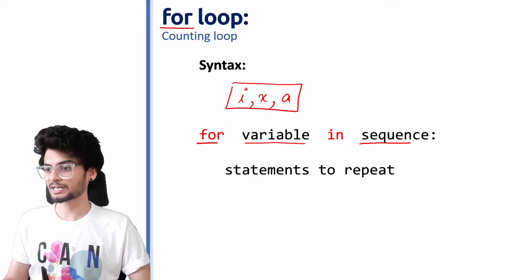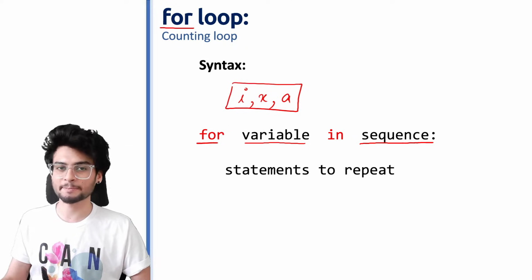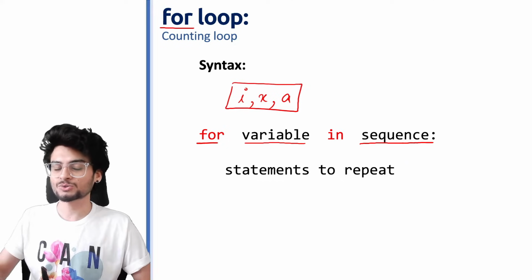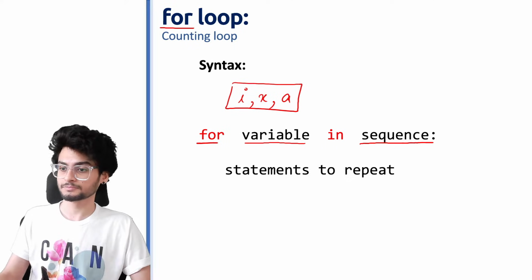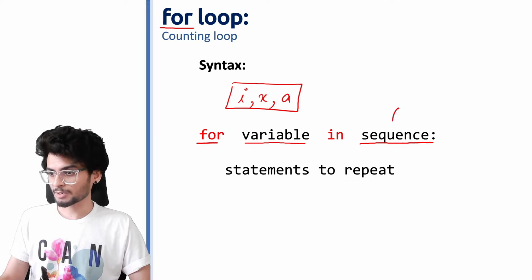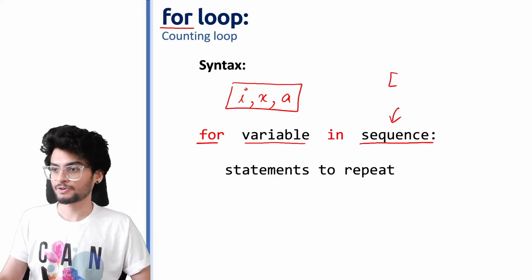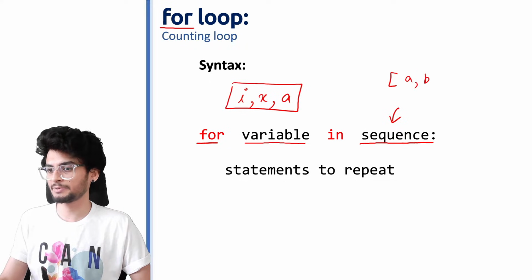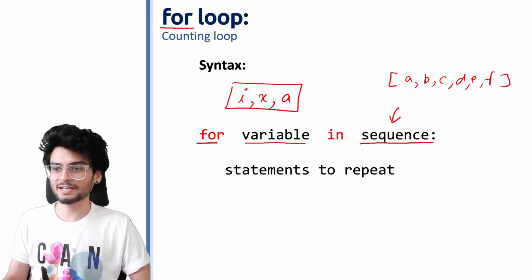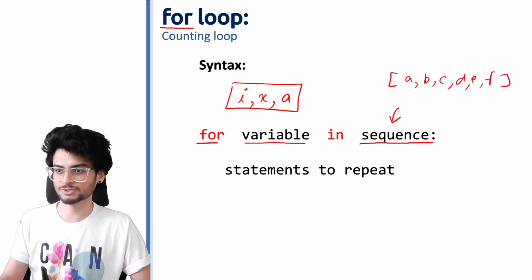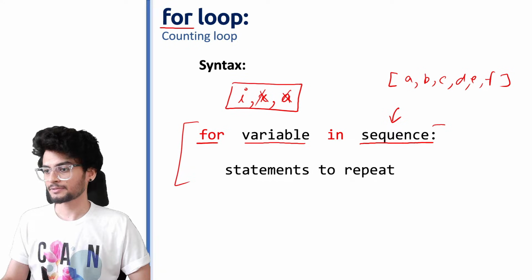इसके बाद the important part comes the sequence. As we have discussed in the previous example जहां पर हम लोग 1 to 100 numbers ले रहे थे, so that is called a sequence. We have covered that in data handling part when we talked about lists. So talking more about these sequences, all the elements inside a sequence. For example, मैंने कोई भी sequence लिया है जैसे A, B, C, D, E. Now they are all the elements inside a list. So now whatever variable I choose, oh I don't want to choose A क्योंकि वो match हो जाएगा. So let's take I. So ये for loop कैसे work करता है?